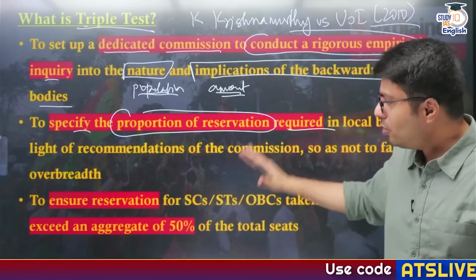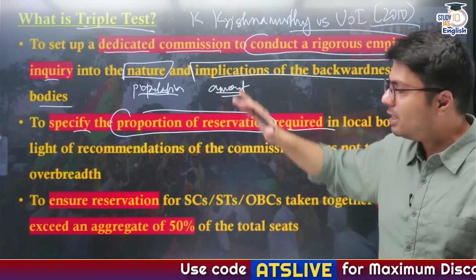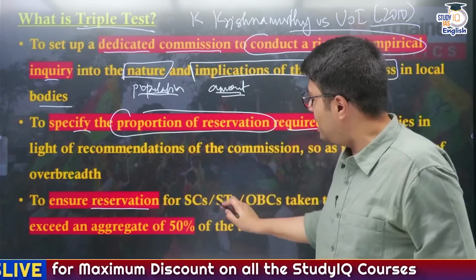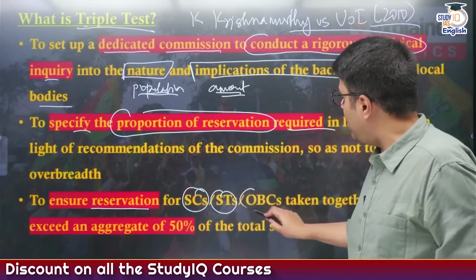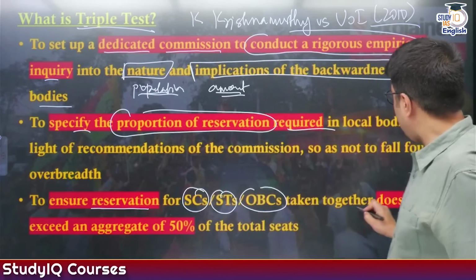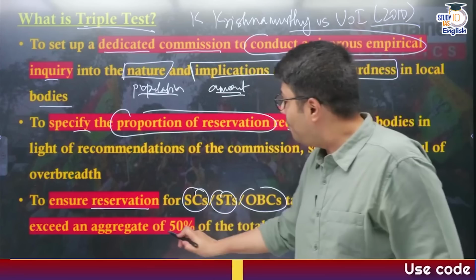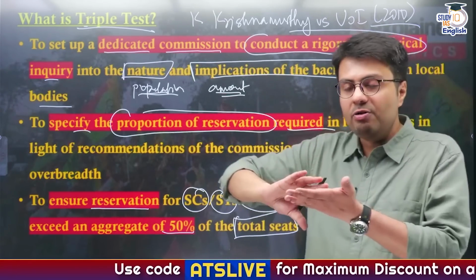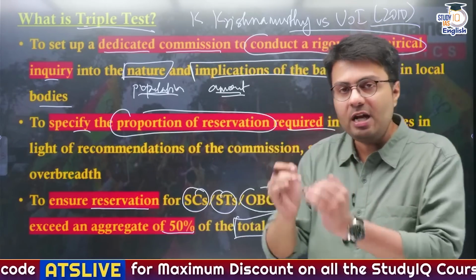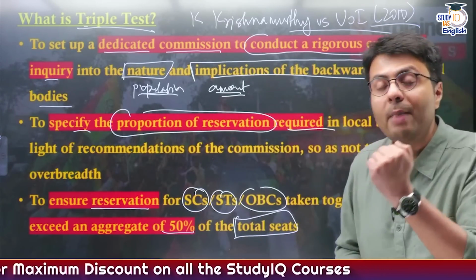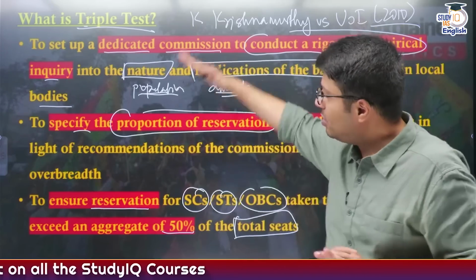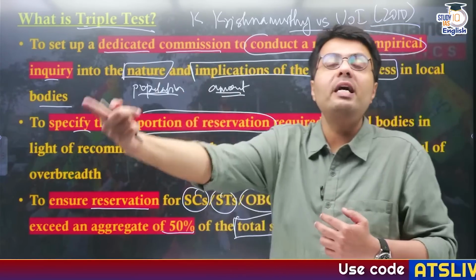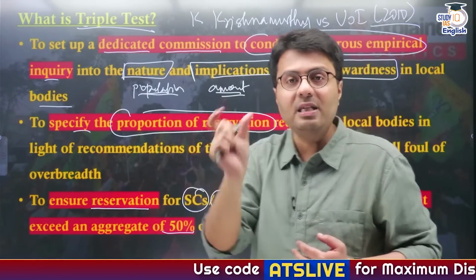Also, while providing reservations to OBCs, the state government also needs to ensure that reservations of all the communities, be it SCs, STs, or OBCs, when you add all of them, do not exceed 50% of the total seats. So what you need to do is add all the reservation seats and not exceed this amount by more than 50% of the total seats. So these are the 3 criteria which any state government needs to fulfill before providing reservations to any community under the OBC category.